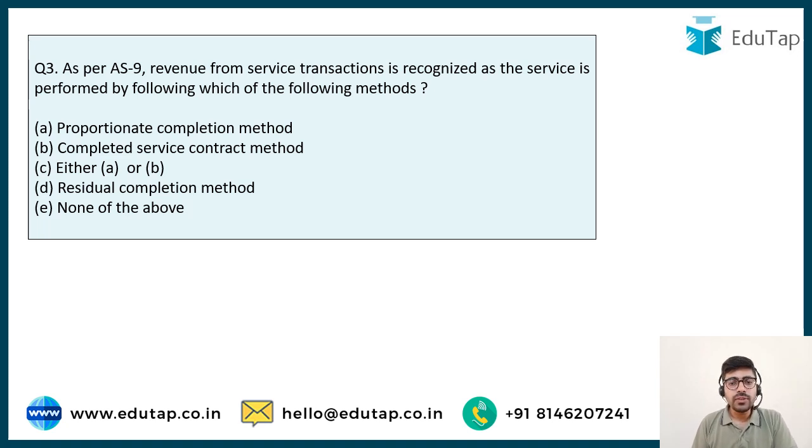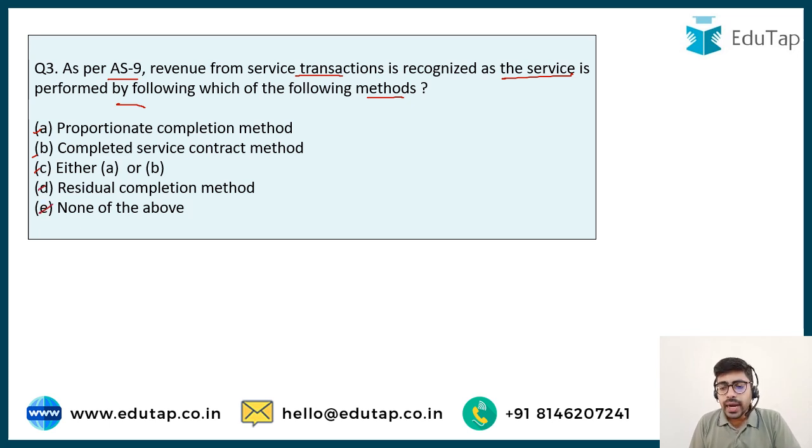Now let's move to service transactions. As per AS9, revenue from service transactions is recognized as the service is performed by which of the following methods? Proportionate completion method, completed service method, either A or B, residual completion method, or none of the above.